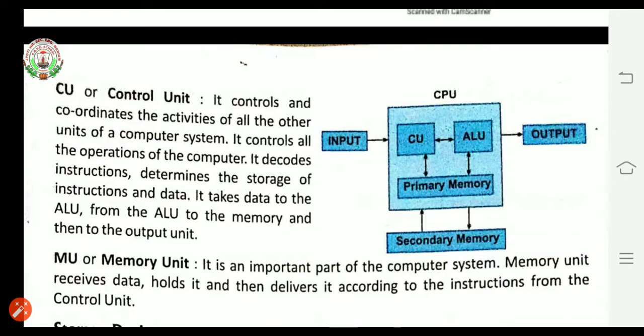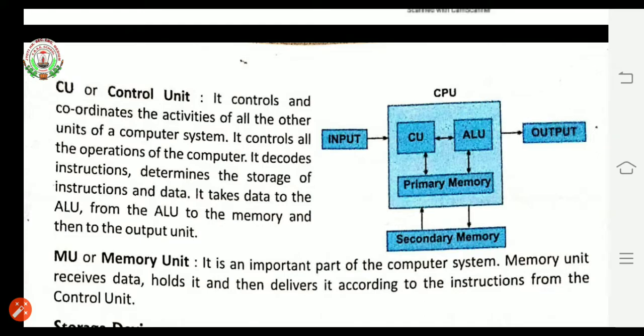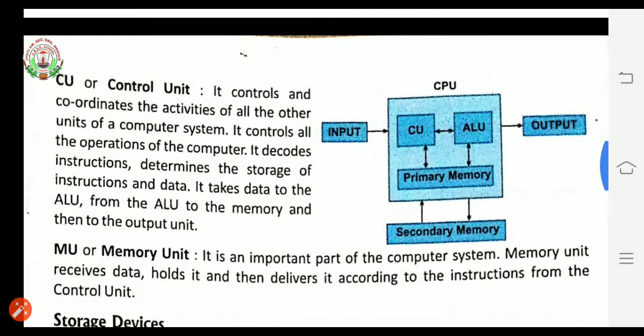When we are giving any instruction to the computer, we are giving it in simple language. Now this control unit decodes it. Decodes means it is finding out the meaning of that particular instruction. Then it is deciding the place of storage for that particular instruction and the data which the computer user is giving.